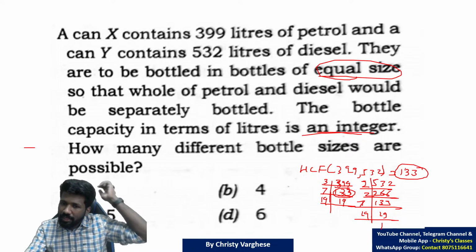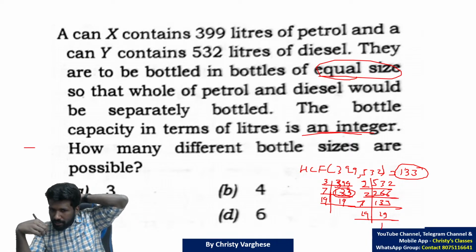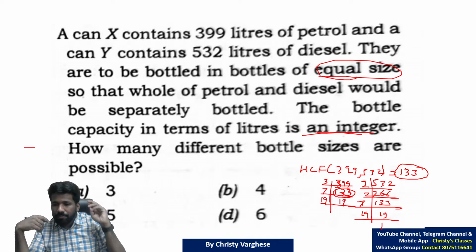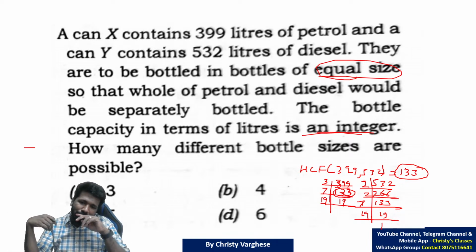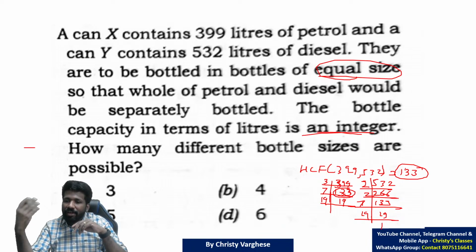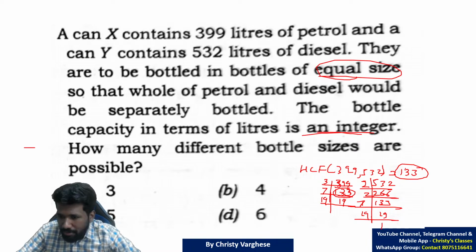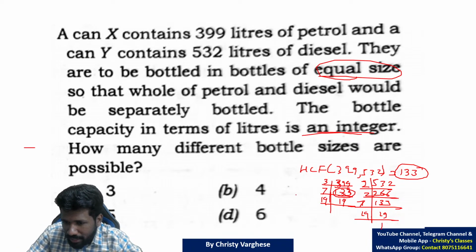HCF is 133. So how many different bottle sizes are possible? 133 is the highest common factor, and other smaller common factors are also possible. You can identify those from this prime factorization easily. This 7 is a common factor for both. 19 is a common factor for both.